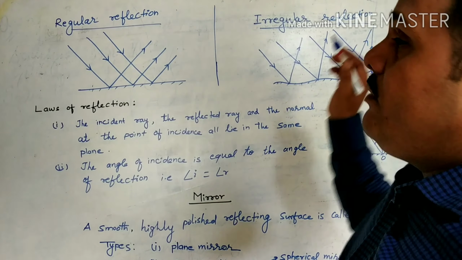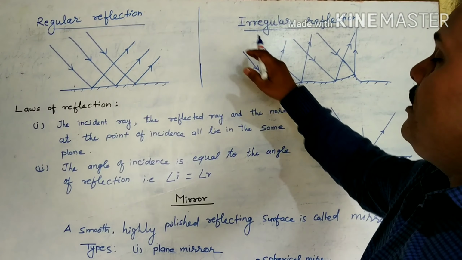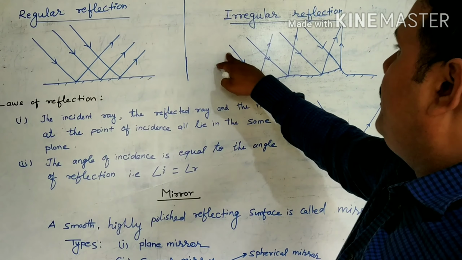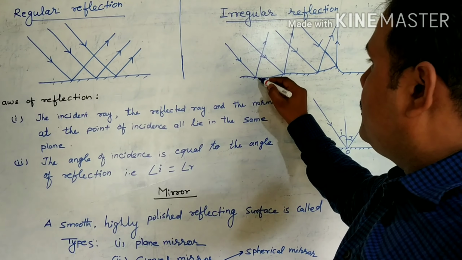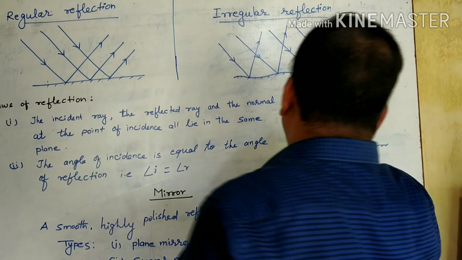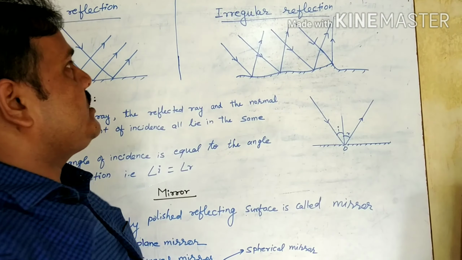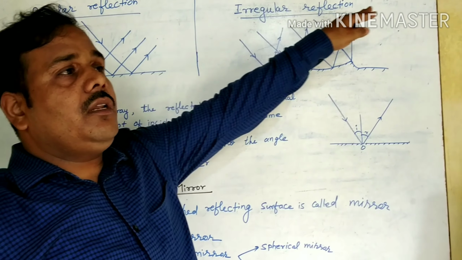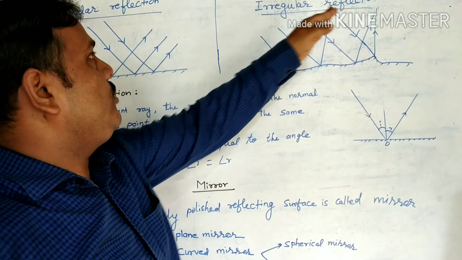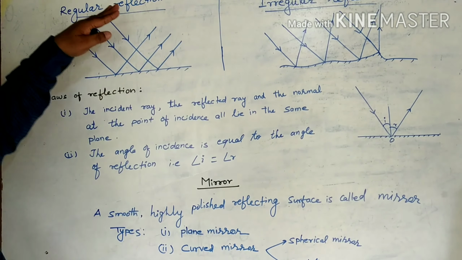And what is irregular reflection? When rays of light coming from a distant source, like a bulb or the sun, are parallel to one another, but after striking a rough surface they move in different directions, that is known as irregular reflection. It means from a rough surface the reflection is irregular, and from a smooth surface it is regular.